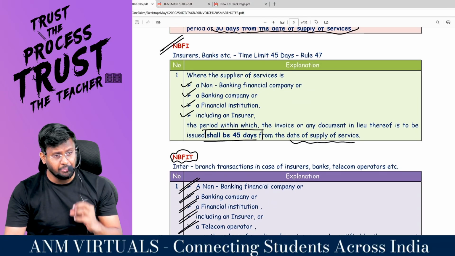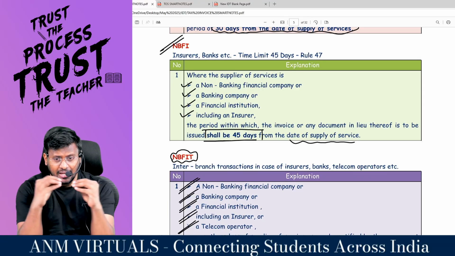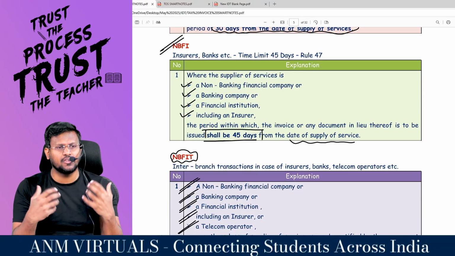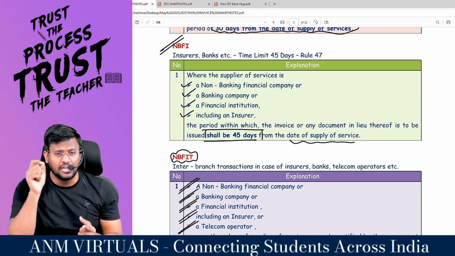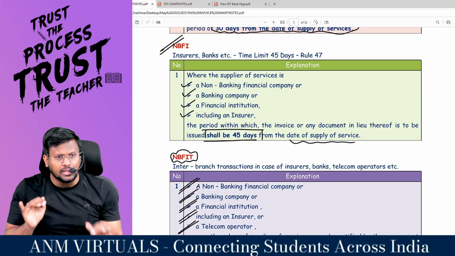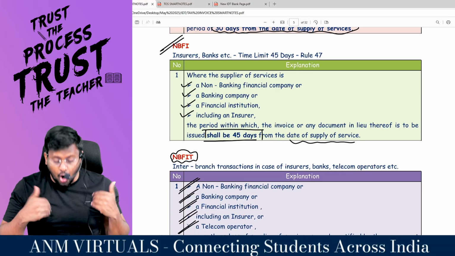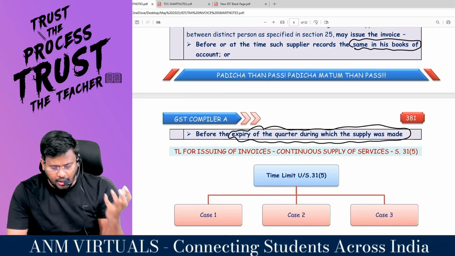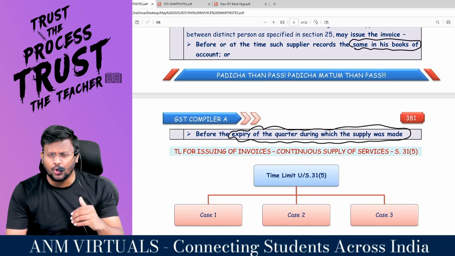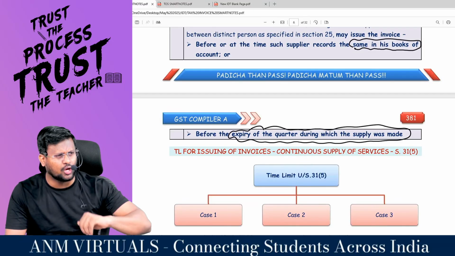If you are NBFI supplying inter-branch transactions as specified in section 25, you are supposed to raise the invoice on or before the date on which the service has been recorded in the books of accounts of the supplier, or before the expiry of the quarter during which the supply was made. They have not mentioned whether it is whichever is earlier or whichever is later.